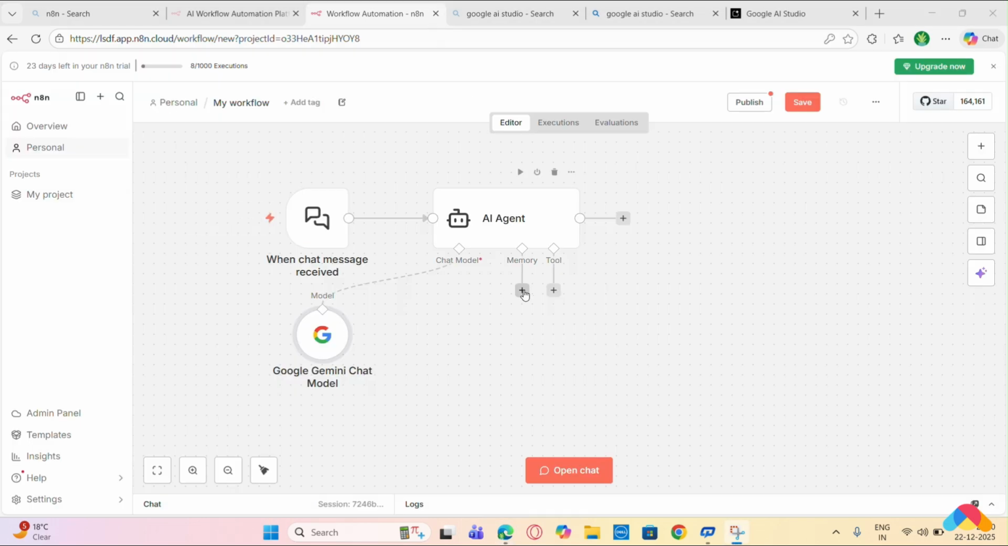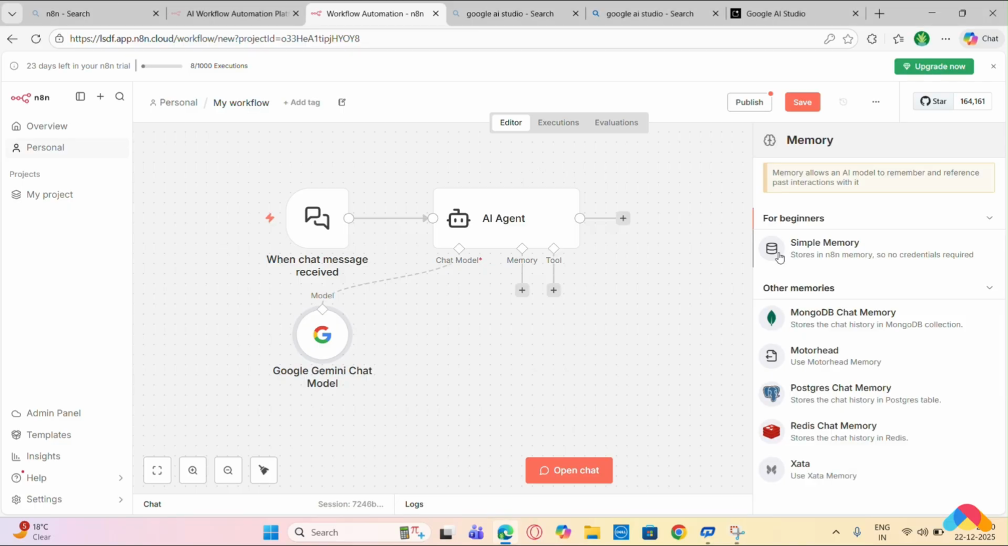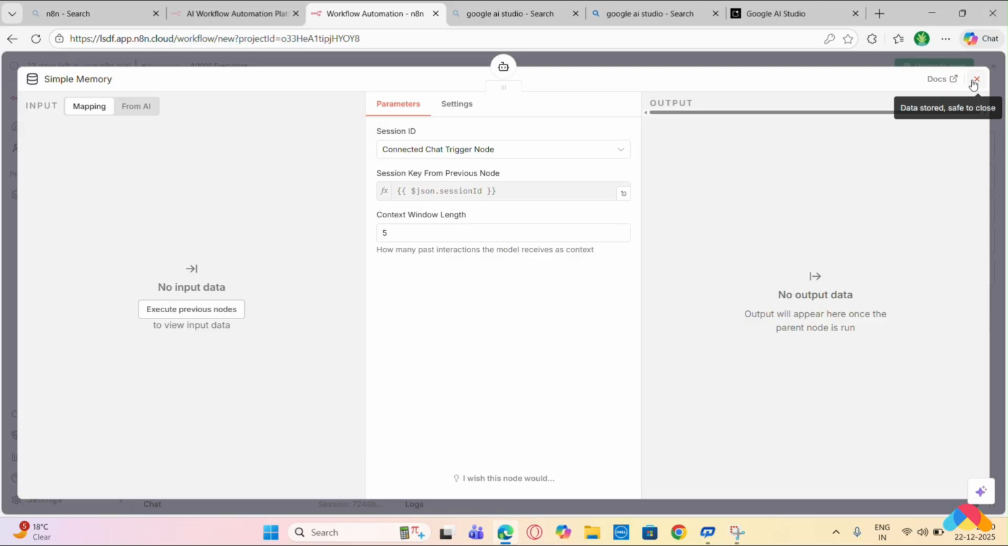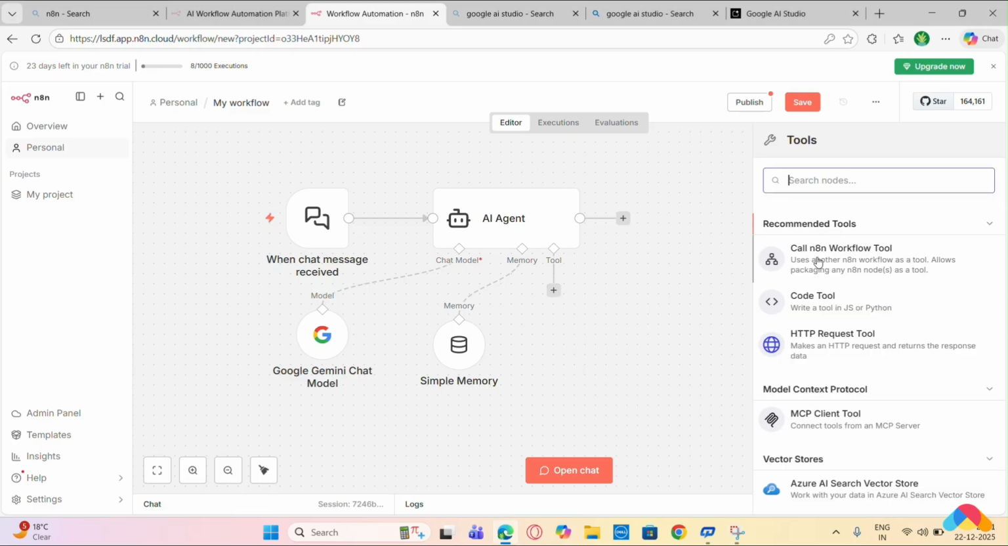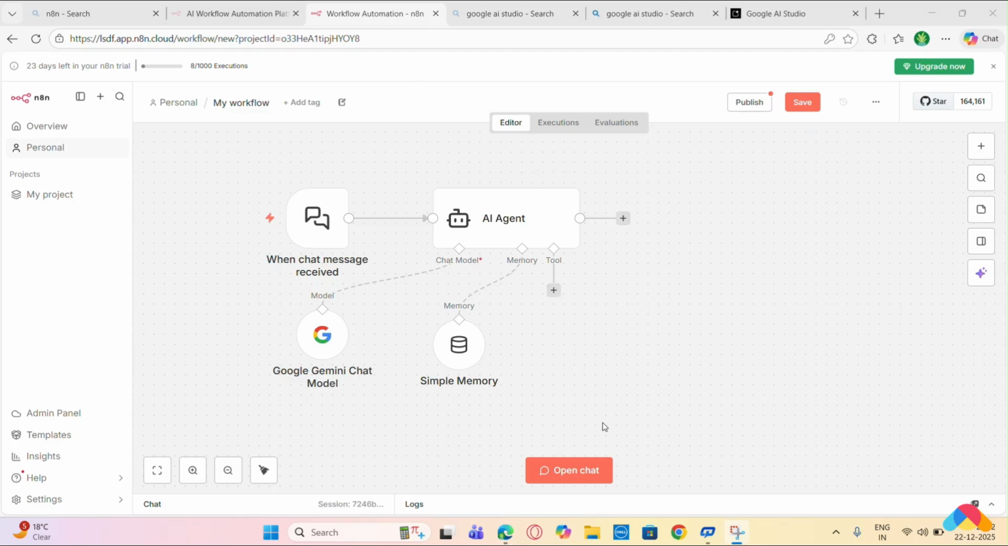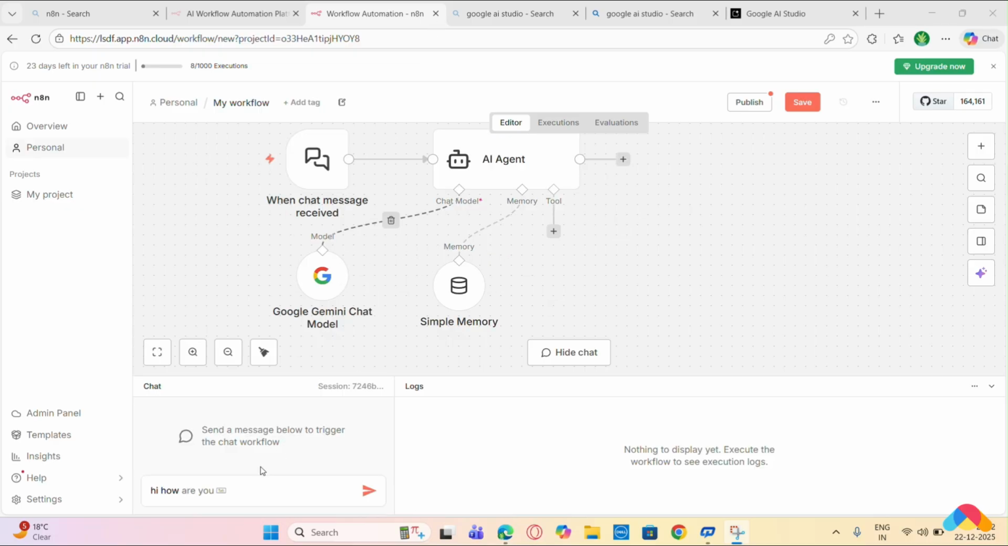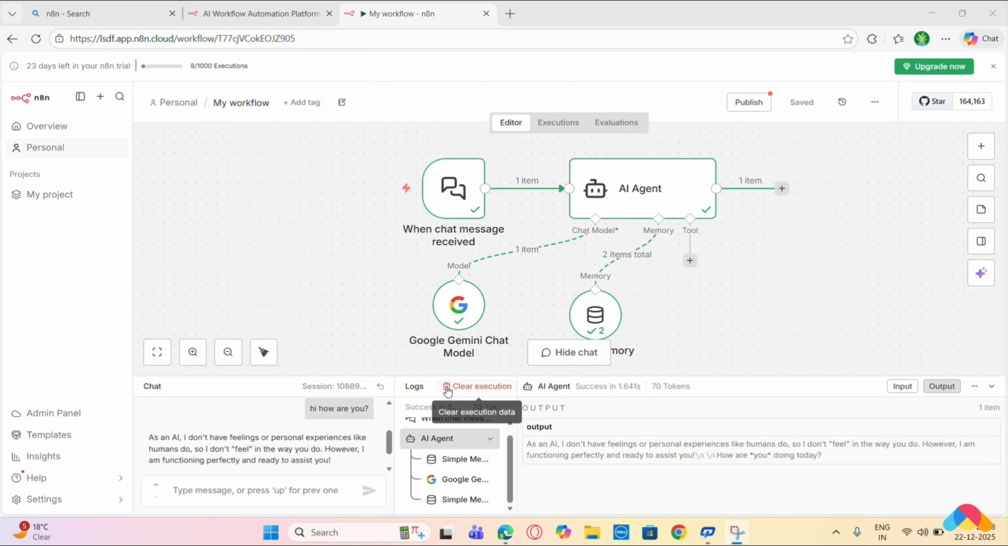You can add memory from here. Just add simple memory. Close it. From here you can also add tools. Call N8N workflow tool, code tool. So just test it, go to open chat. Type, hi, how are you? Just see, our workflow tested successfully.